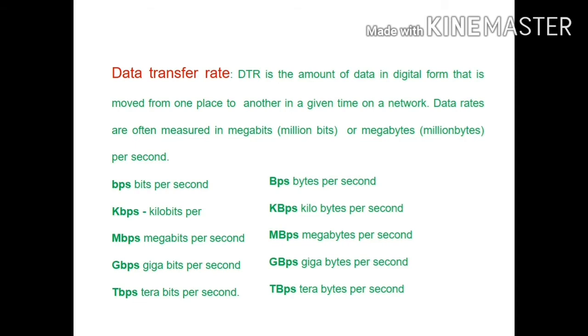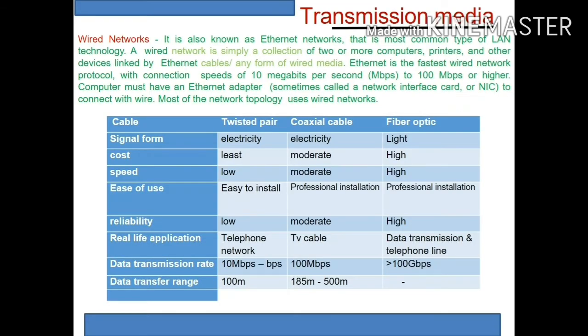Then what is data transfer rate? It is the amount of data in digital form that is moved from one place to another within a given time. That is what is called data transfer rate. It is also measured in megabits or megabytes. We are all familiar with bits and bytes, so I am not explaining the measurement in detail. Please make a note: small letter bps means bits per second, and if it is a capital letter, bytes per second. It will come like that in all measurements. So that is it about data transfer rate.